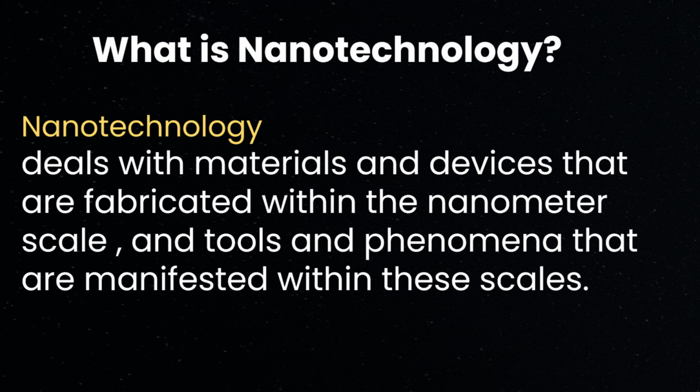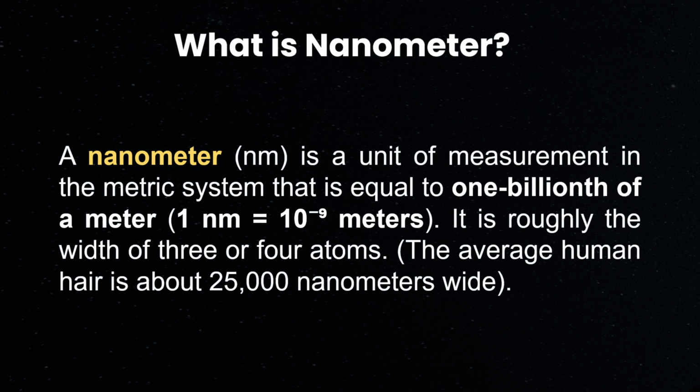What is nanotechnology? It deals with materials and devices that are fabricated within the nanometer scale, and tools and phenomena that are manifested within these scales. What is nanometer? A nanometer is a unit of measurement in the metric system that is equal to 1 billionth of a meter. It is roughly the width of 3 or 4 atoms.